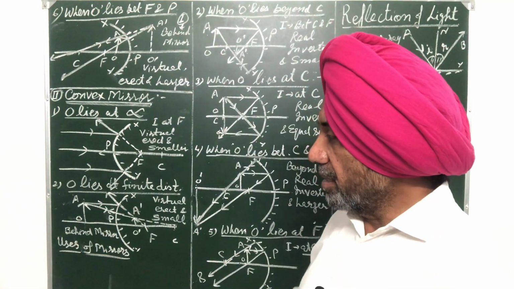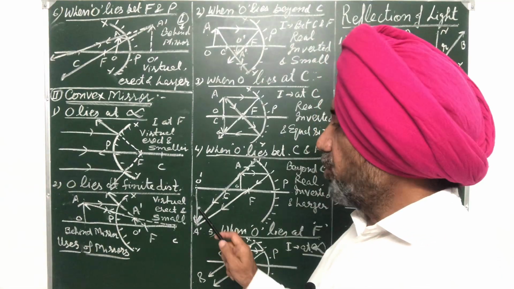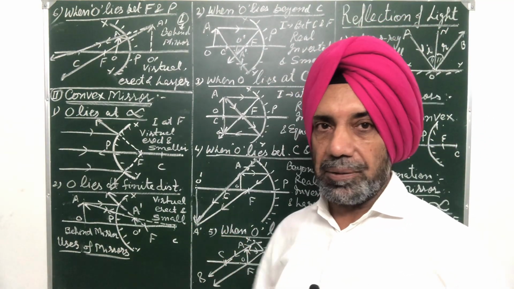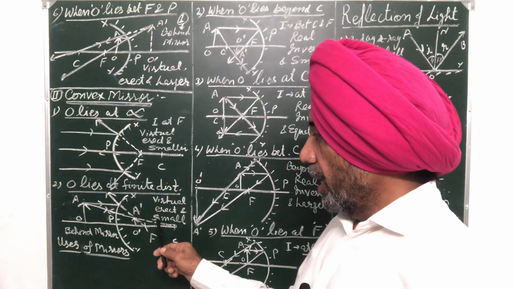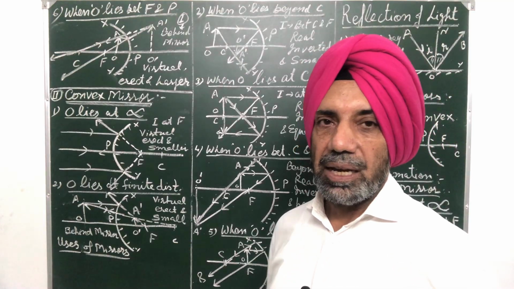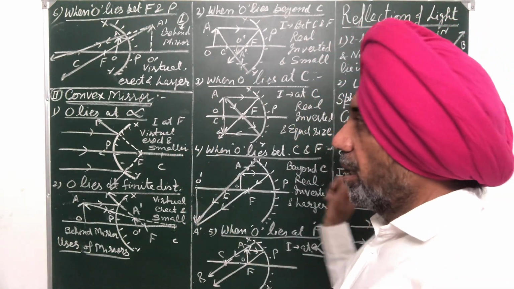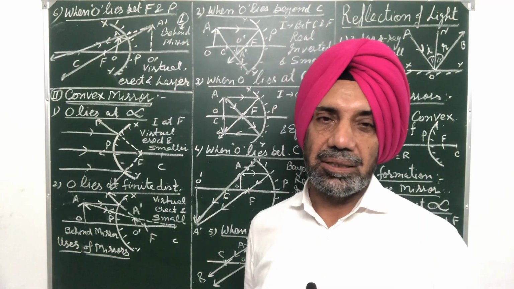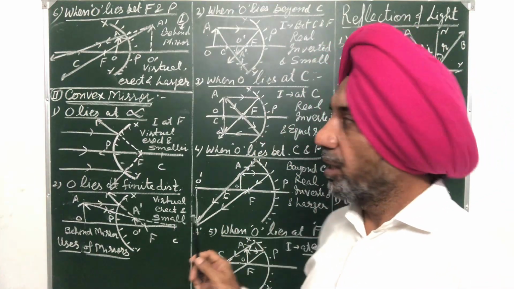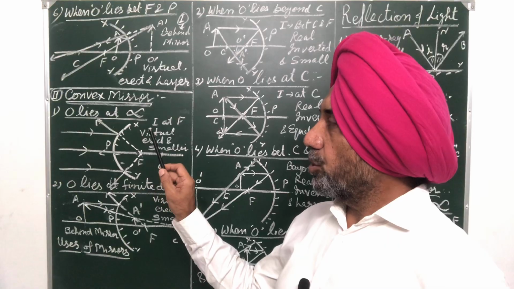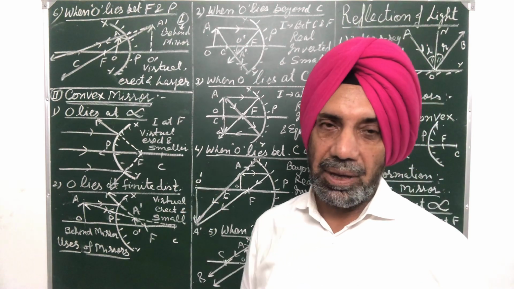It means it is very clear, whenever we have a convex mirror, the image formed is always virtual, that is, always behind the mirror. Number two, the image formed is always erect, सीधा होएगा, upward होएगा, and smaller in size होएगा. It is smaller in size. So this is all about image formation through concave and convex mirrors. You can draw these diagrams and practice by yourself. It is very simple. You need at least two rays after reflection to make an image.